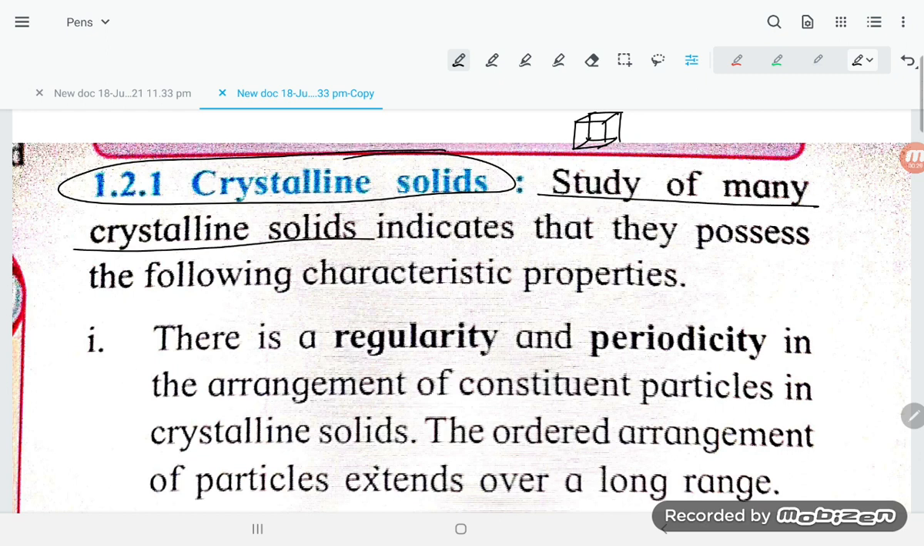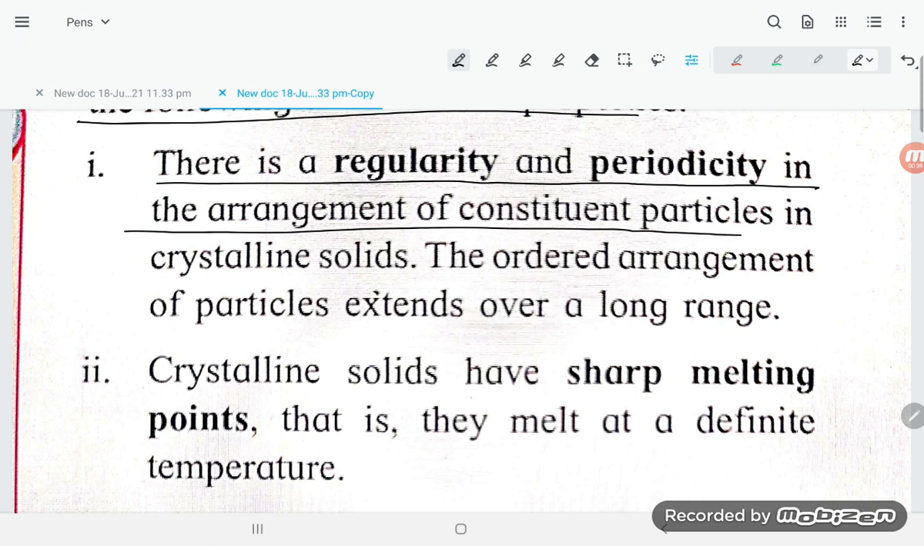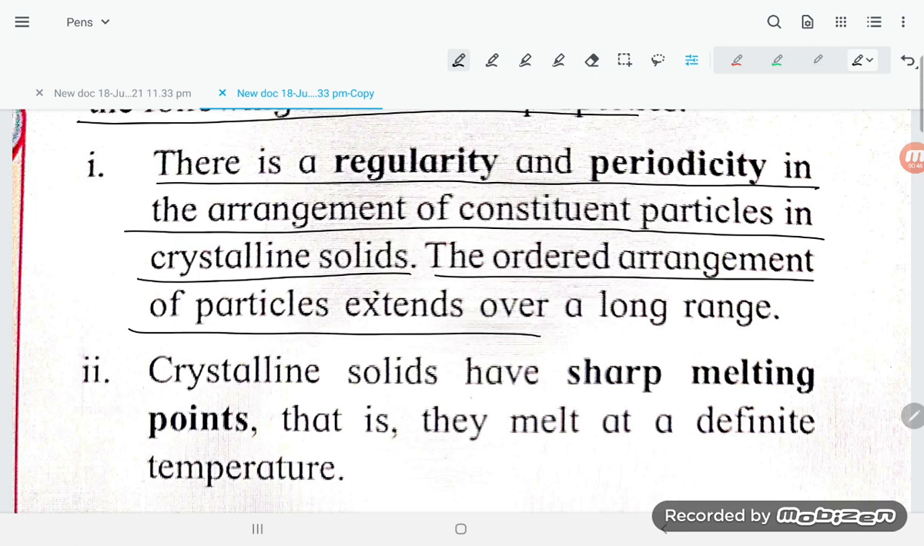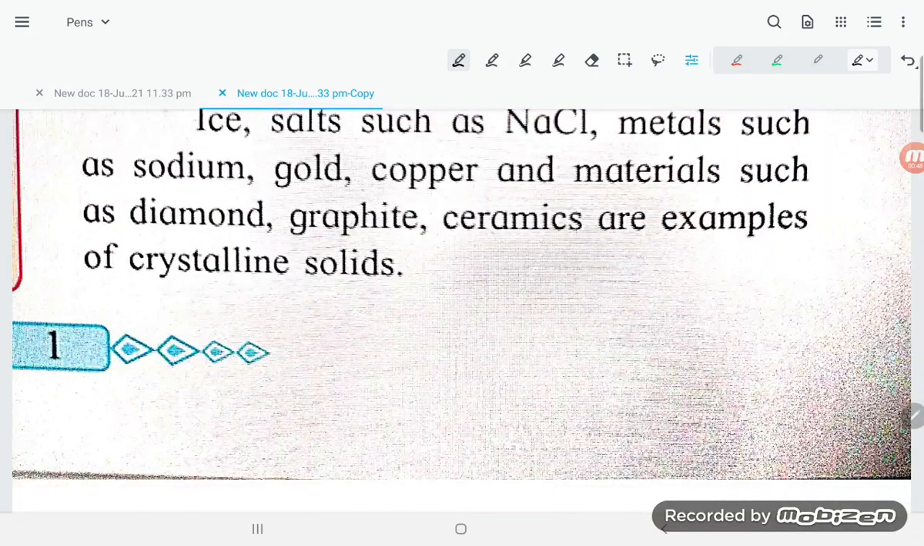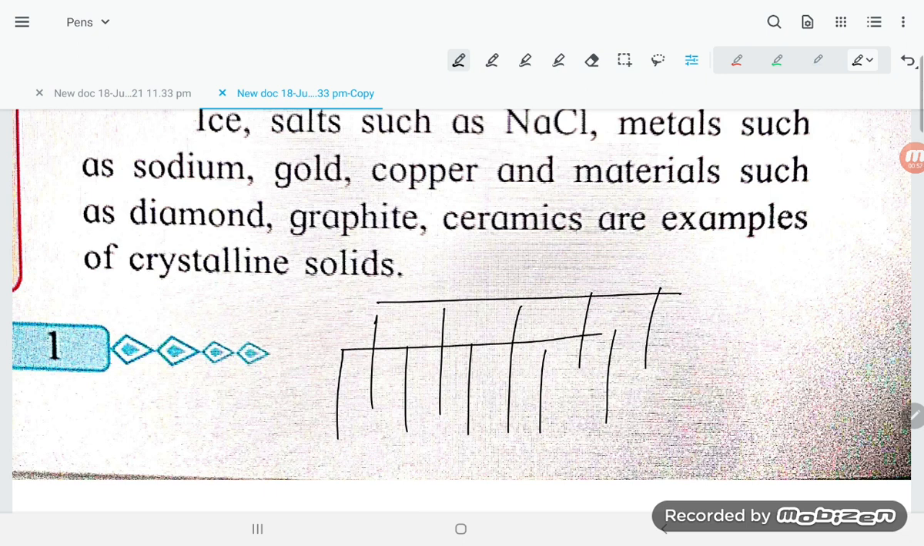Study of many crystalline solids indicates that they possess the following characteristic properties. They are saying there is a regularity and periodicity in the arrangement of the constituent particles in the crystalline solid. The ordered arrangement of particles extends over a long range. So dear students, they have long range, and there is regularity in the arrangement of the particles. So what is the regularity? This long order is continuously going on.